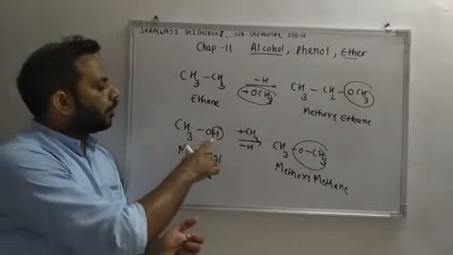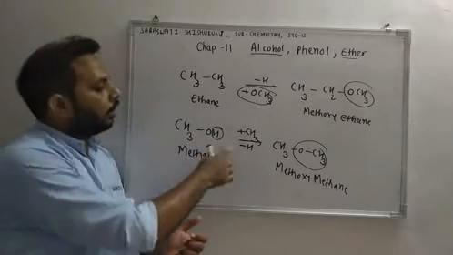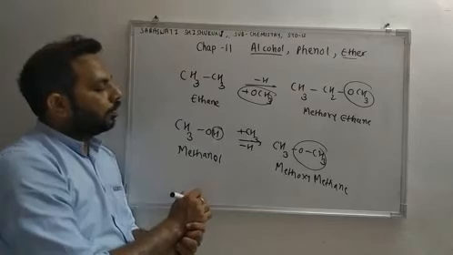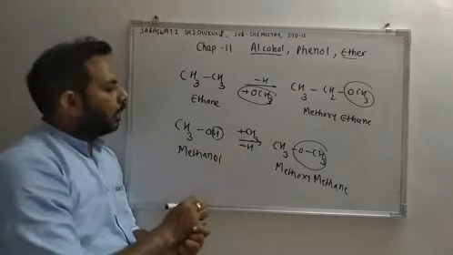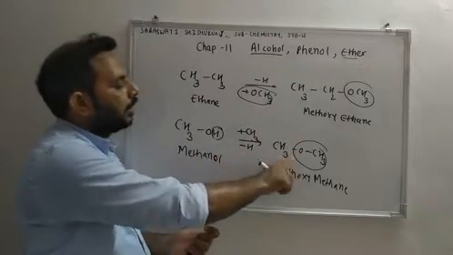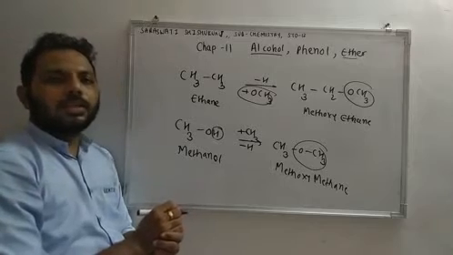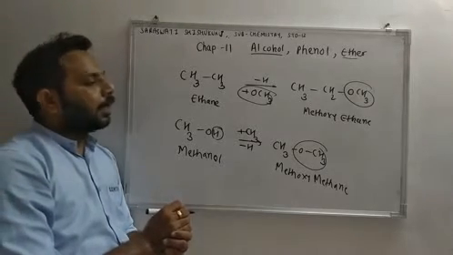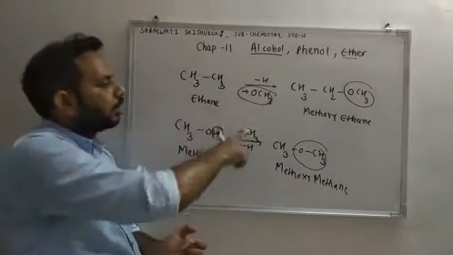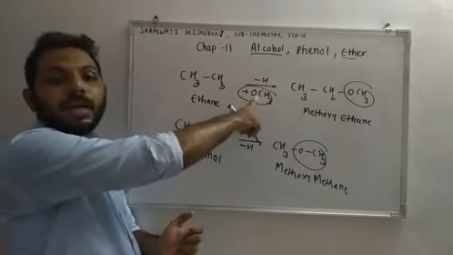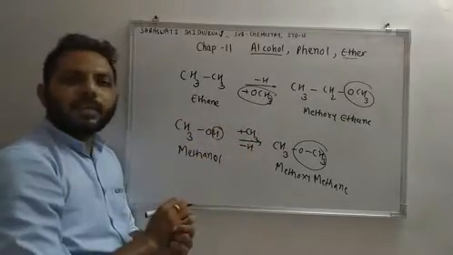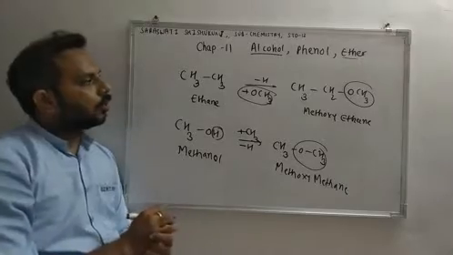If we substitute hydrogen of methanol with alkyl group, this is methyl group, then we can get methoxymethane, that is ether only. So we can prepare ether by substitution of hydrogen either by alkoxy group or by alkyl group. So this is formation of ether.